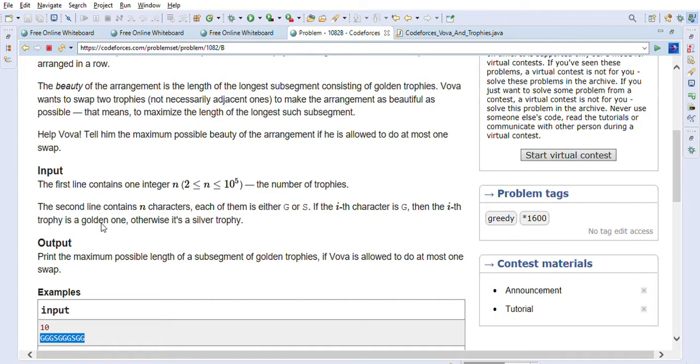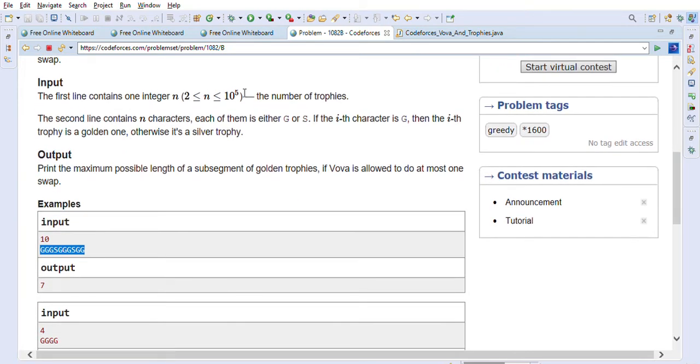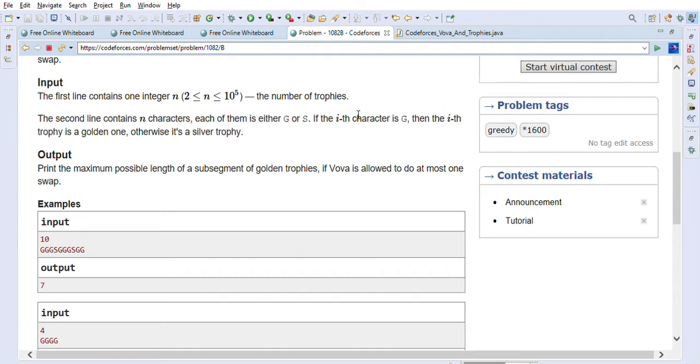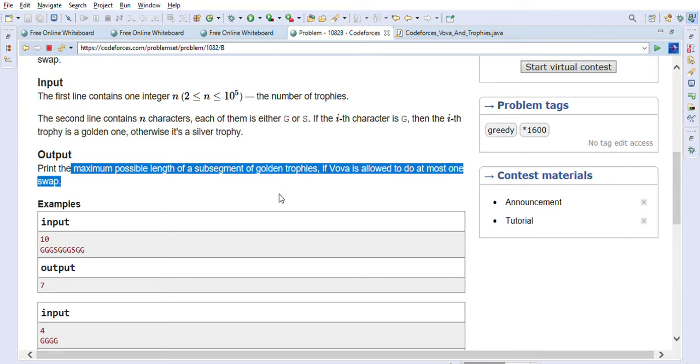So let's see what input is given to us. The input contains n, which is the number of trophies, so basically in computer science it is the length of the string. The second line contains n characters, each of them either G or S. G stands for golden and S stands for silver. The output is the maximum possible length of a subsegment of golden trophies if Vova is allowed to do at most one swap, which means the maximum subsegment of G's.